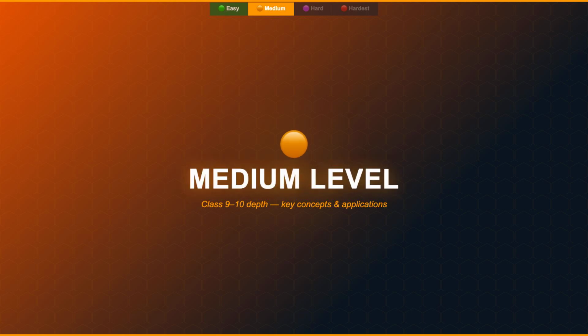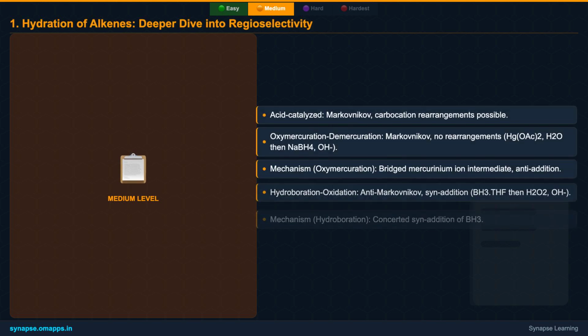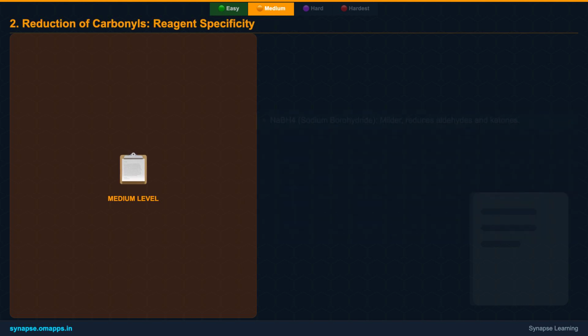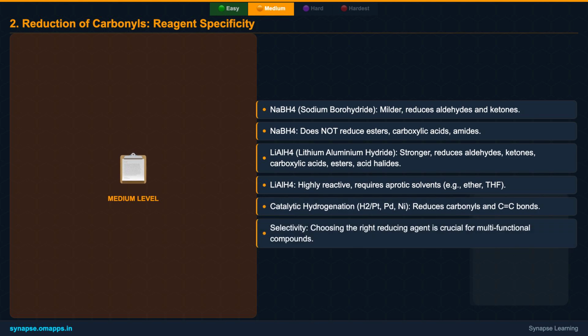The medium level will deepen our understanding of alcohol preparation, exploring more nuanced aspects of these reactions. At this level, we refine our understanding of alkene hydration. We'll compare acid-catalyzed hydration with hydroboration oxidation, which offers anti-Markovnikov addition and different regioselectivity. We'll also introduce oxymercuration-demercuration, a powerful method that ensures Markovnikov addition without the risk of carbocation rearrangements, providing greater control over product formation.